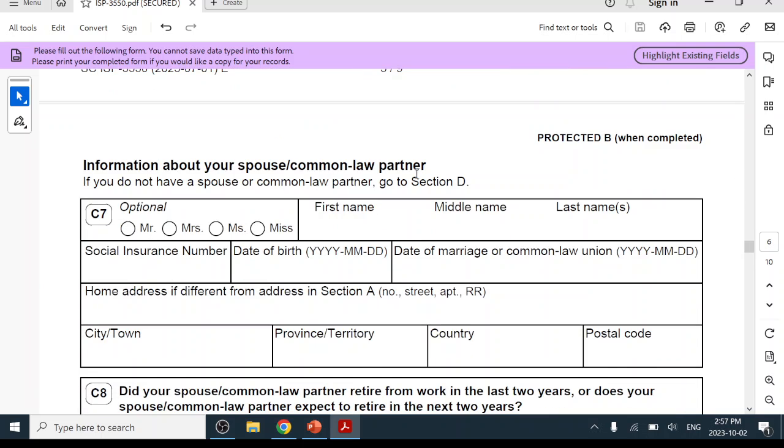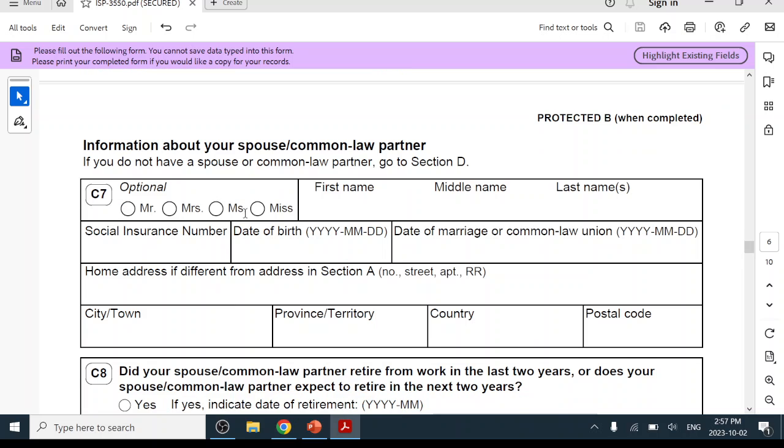Information about your spouse or common law partner. But if you don't have a spouse or common law partner, just go to section D directly.